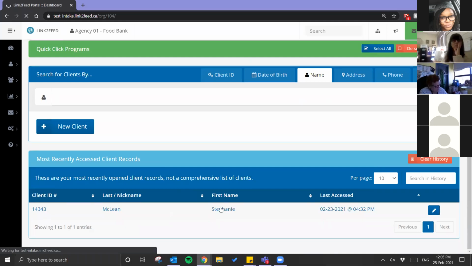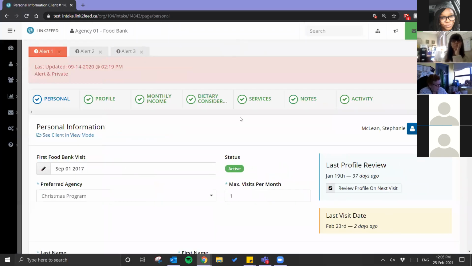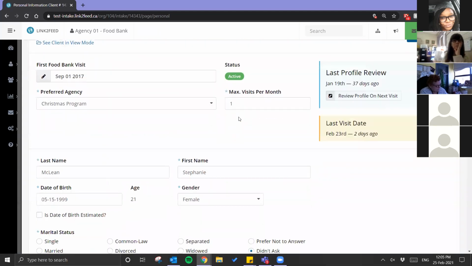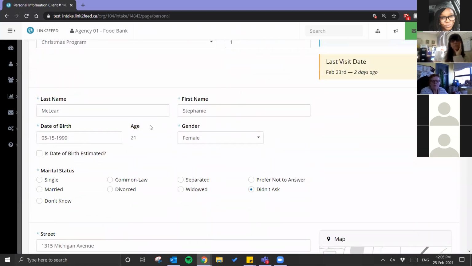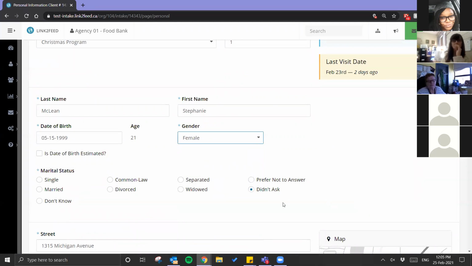Go into client profile. So the first change you're going to notice is that for fields that you usually had an undisclosed option, you're going to see 3 additional options. Instead of undisclosed, they're being replaced by didn't ask, prefer not to answer, and don't know. So we have gender, marital status.